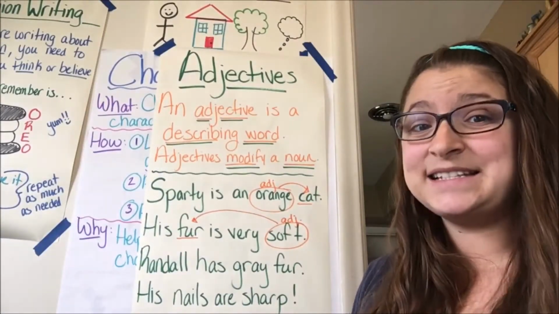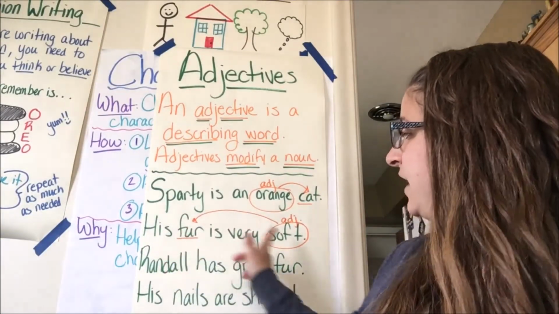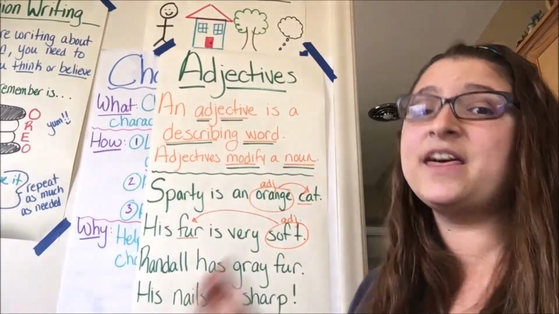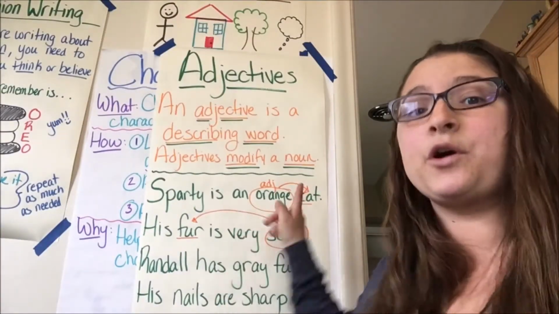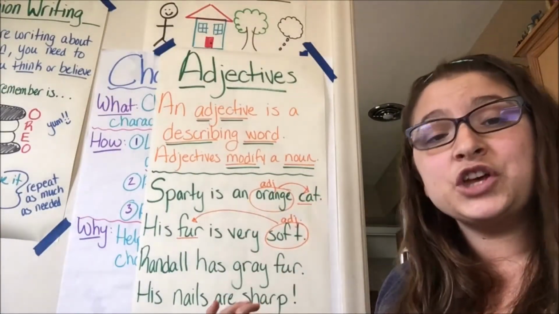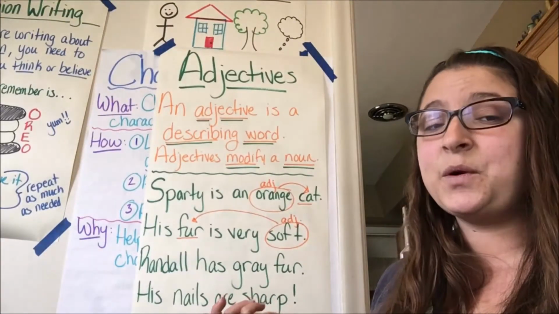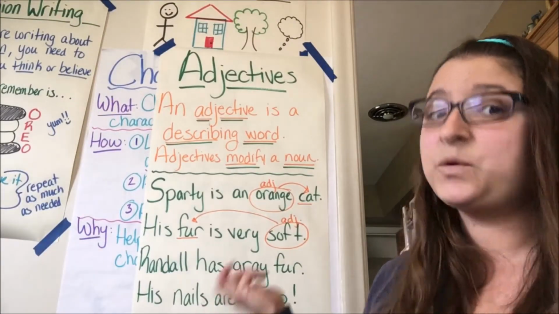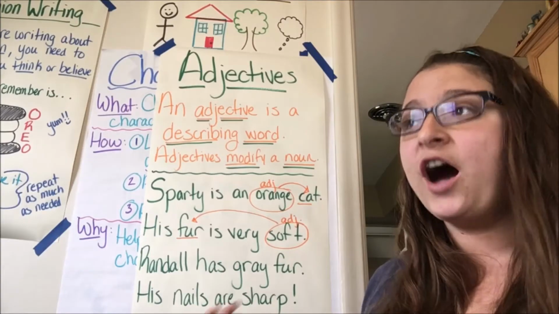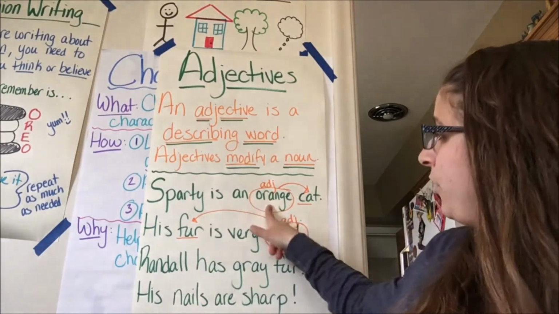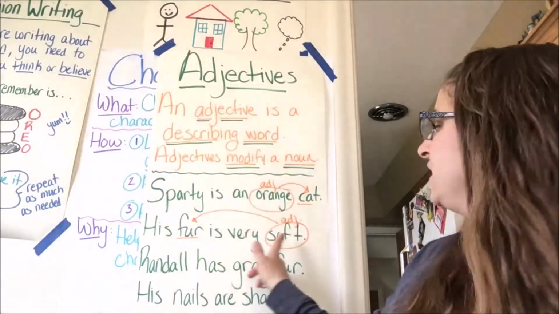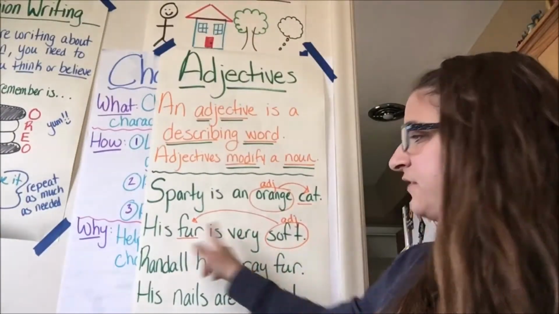So sometimes in sentences like this, you'll see your noun and your adjective, they are separated. They are not side-by-side buddies like they were in the first sentence. So when you're looking for your adjectives in a sentence, you want to find the words that are modifying or changing your nouns. They often do that by describing it. Orange cat, orange describing cat. Soft fur, soft describing the fur.